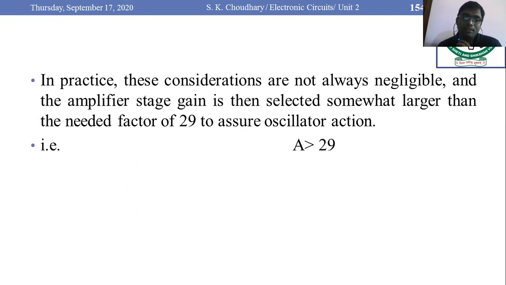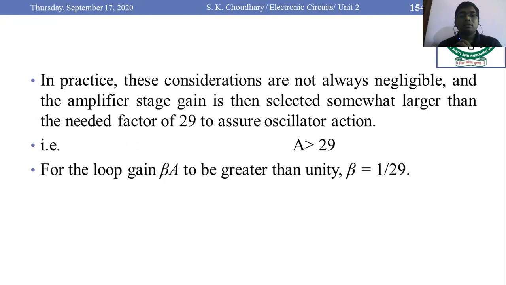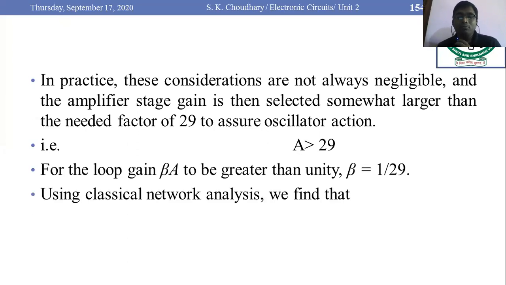In the case of an RC phase shift oscillator, whether it is made from the BJT, the JFET, or the MOSFET, you have to maintain the gain of the amplifier stage at least 29 or greater than 29, so that our loop gain can be made unity. And to make the loop gain beta A unity, we have to adjust the feedback parameter in such a way that beta is equal to 1 upon 29.